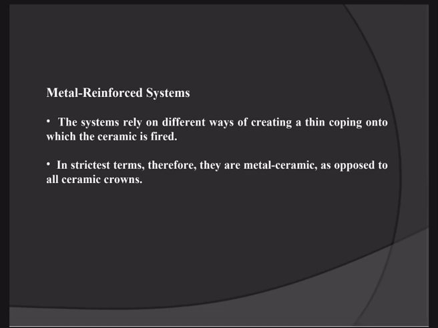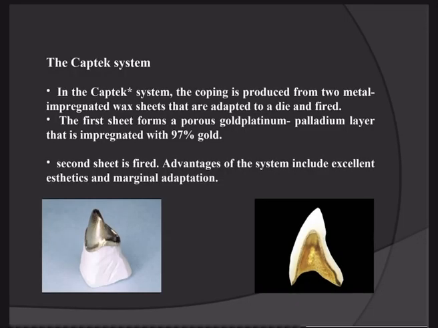So now comes the metal reinforced system. So this is another system which is similar to that of the metal ceramic system. So this system relies on different ways of creating a thin coping onto which ceramic is fired. So in the strictest terms, therefore, the metal ceramic is opposed to the all ceramic crown. So again, the system is called the Captek system. So basically, we make a ceramic crown.